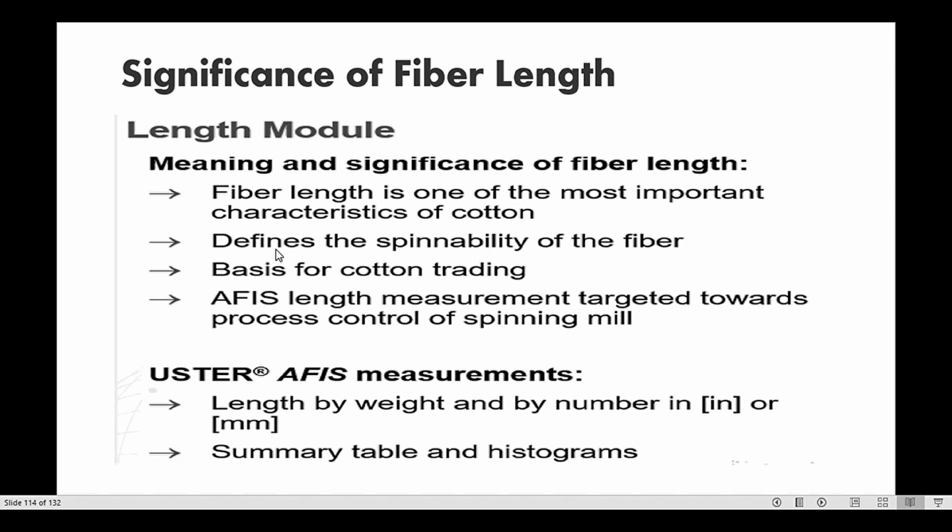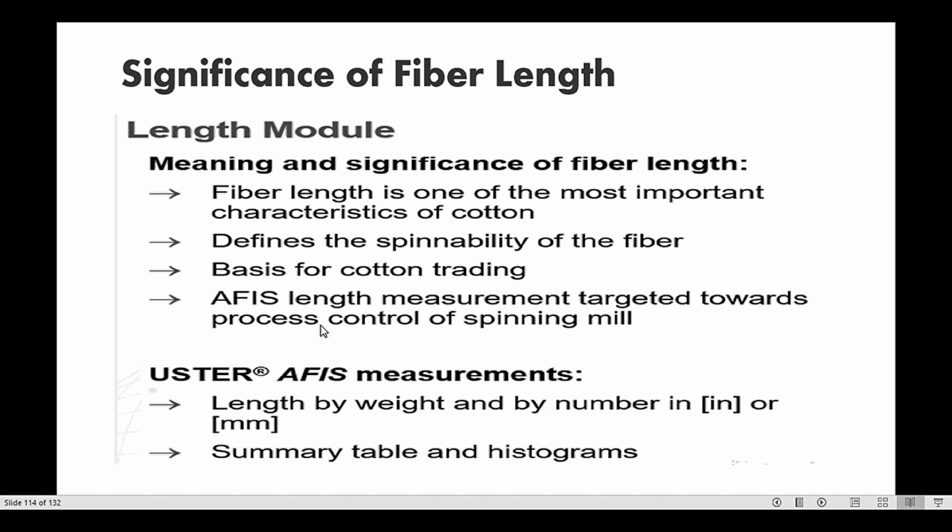It defines the spinability of the fiber. It is the basis for cotton trading. The fiber length has a major role with respect to cotton trading, cotton sale and purchase. So this parameter cannot be neglected. It is a key parameter for cotton trading.